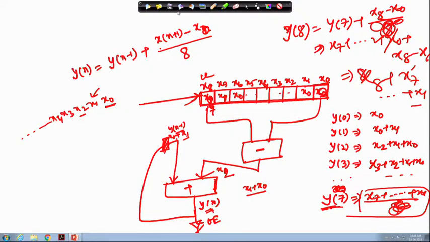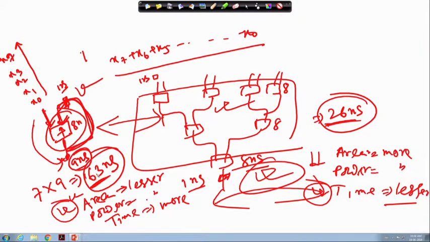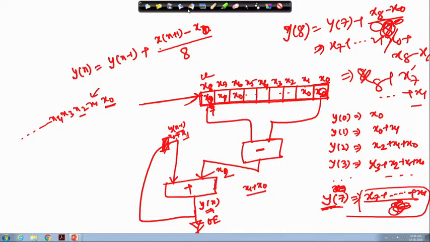So, in this particular case what is happening? I have to wait for 63 nanosecond, but in this case I do not have to wait. So, to fill these blocks, how much time I require? All this value, 9 nanosecond for filling up this 8 values, 8 nanosecond to fill up all these particular cells.